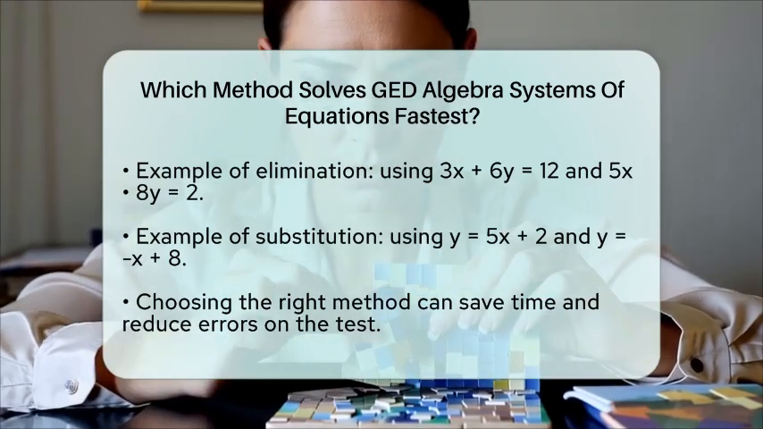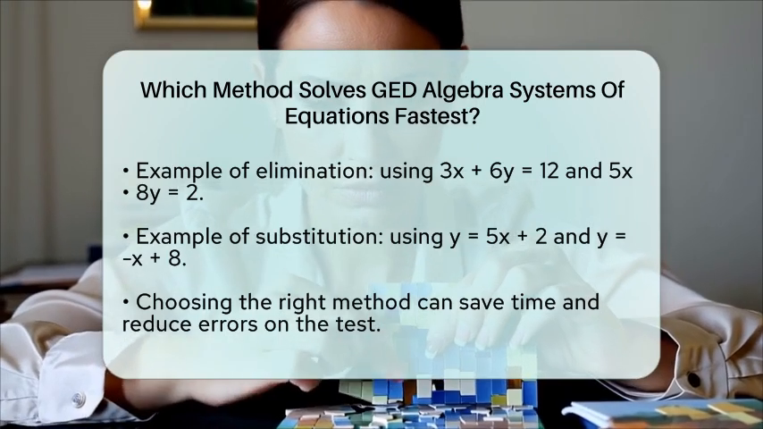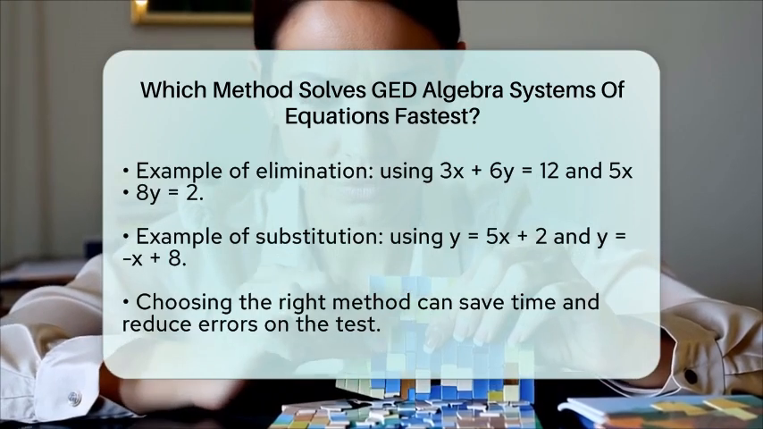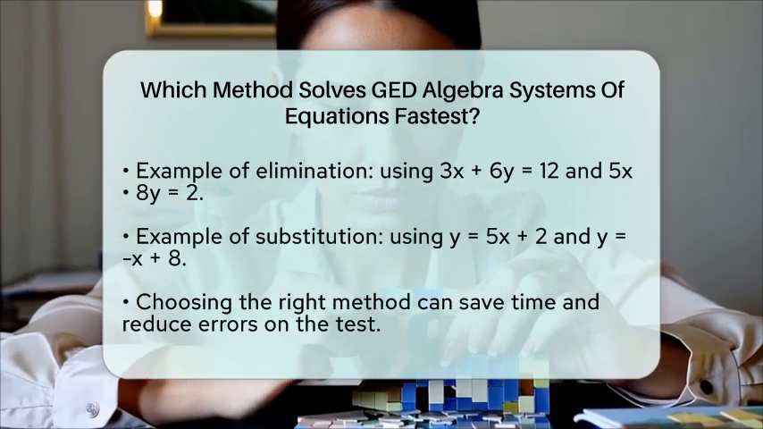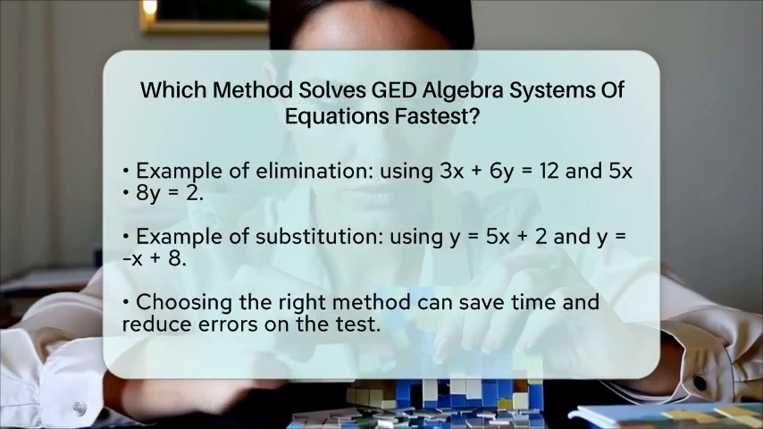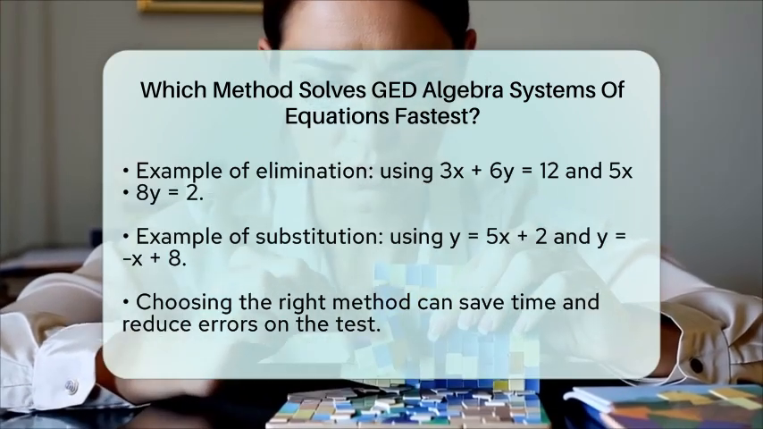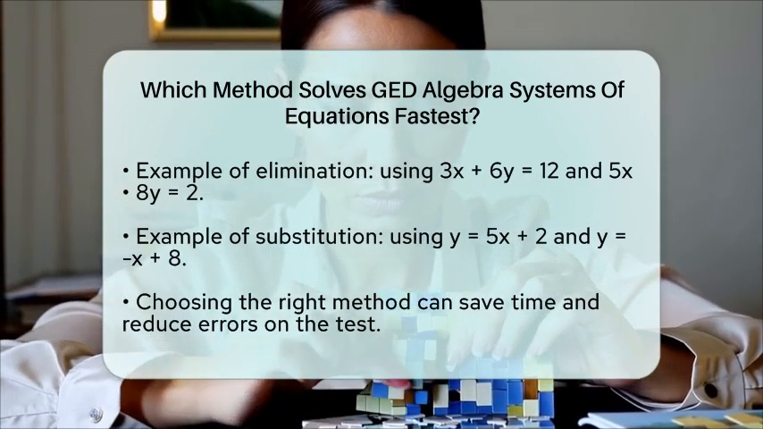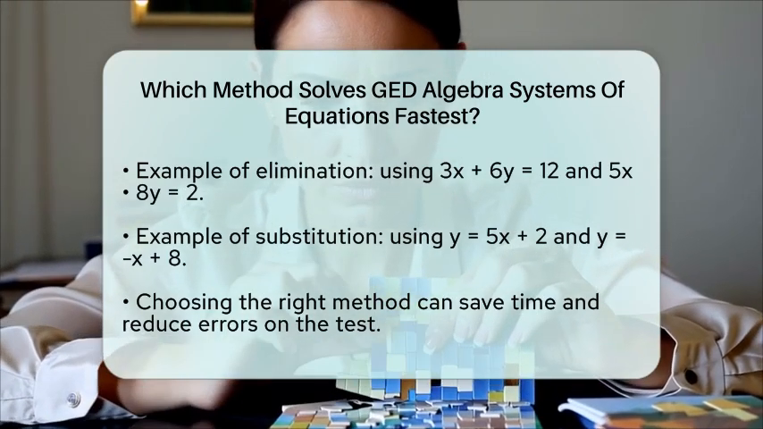In summary, the fastest method for solving systems of equations on the General Educational Development Test depends on the form of the equations. Use substitution when a variable is isolated, and choose elimination when coefficients can be easily canceled. By learning to identify which method fits best for each problem, you will save time and reduce errors during the test.